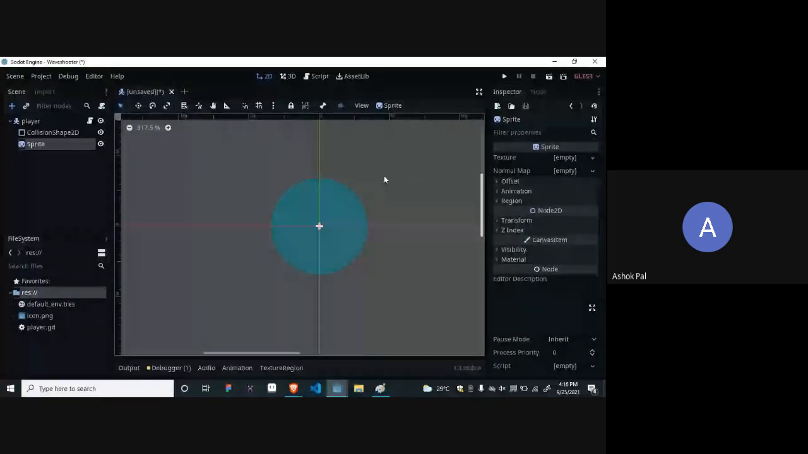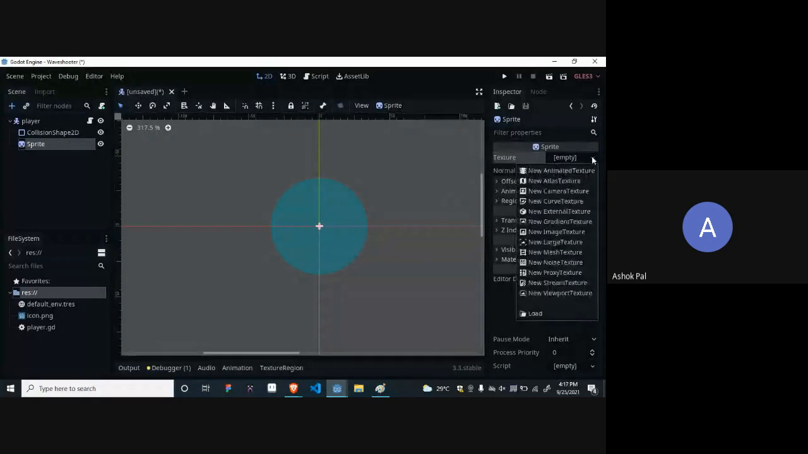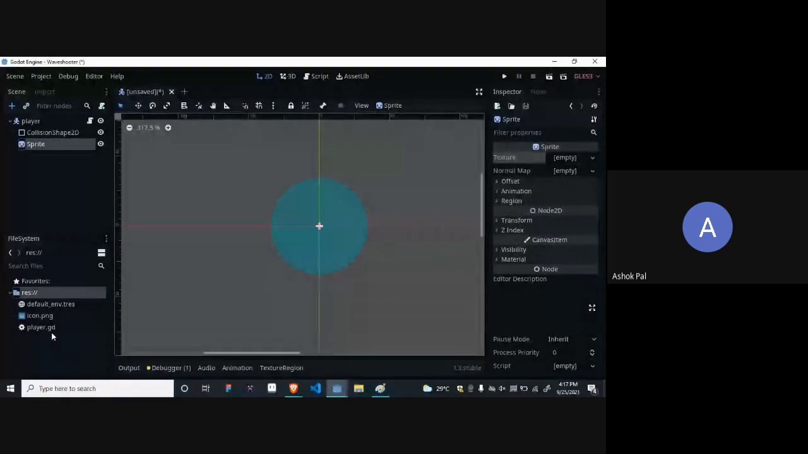So click on the sprite, because we want to change the property of the sprite. Now on the properties panel, there will be a texture property. Look over here. You don't have to click on this arrow because it's not necessary. We can just drag and drop from here. Now go to the file system.